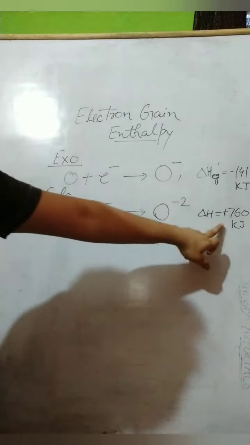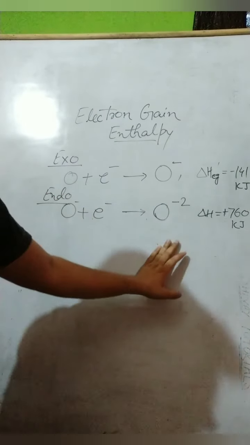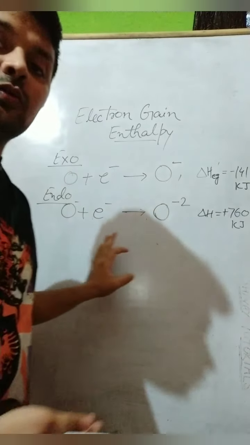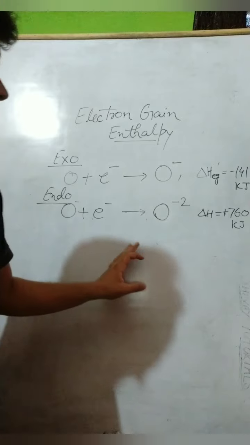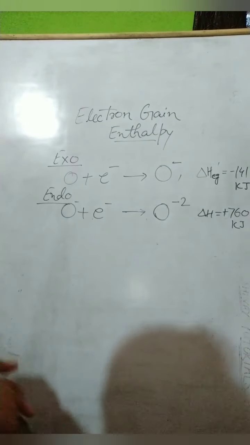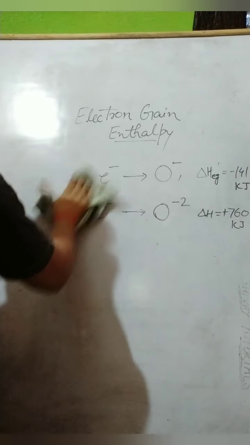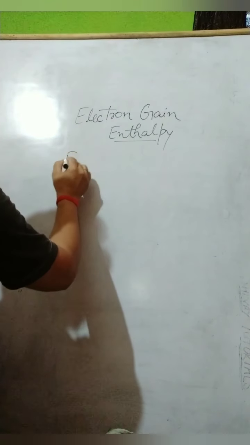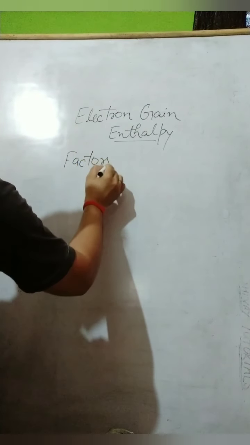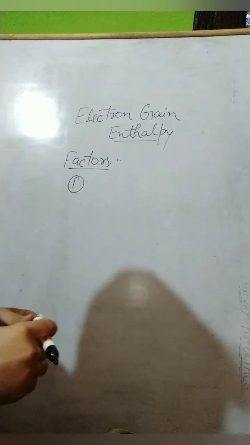Okay. This is the calculated approximate value of making minus 2 charge out of minus 1 charge of oxygen anion. Note it down, please. Now, after this we will study what are the factors which affect the electron gain enthalpy. What are the factors? So factors affecting electron gain enthalpy are, first factor is the nuclear charge.